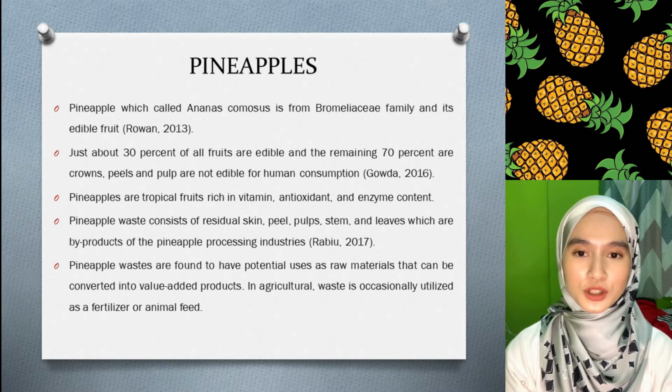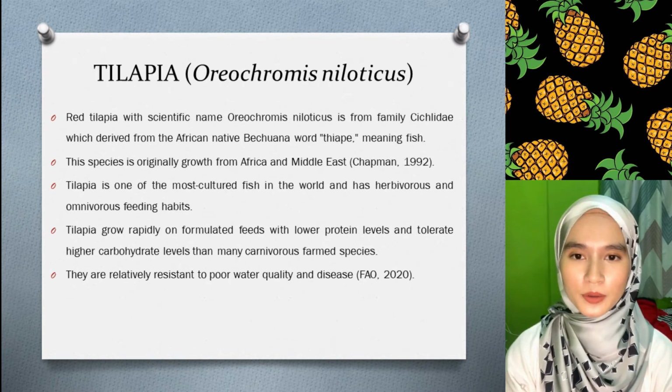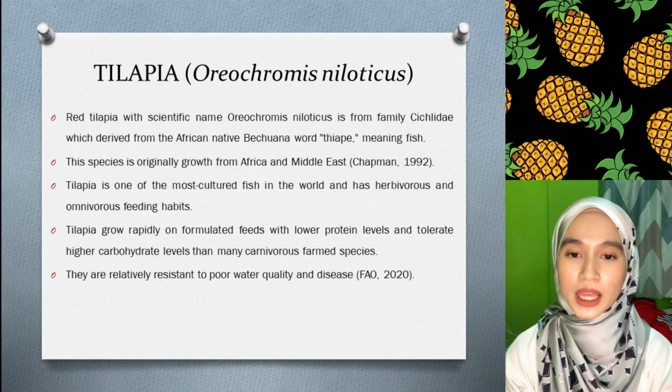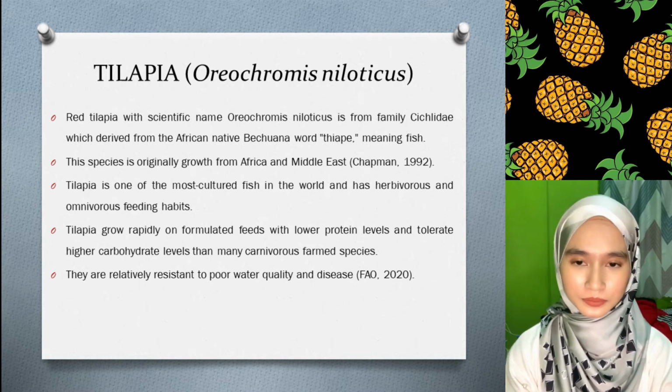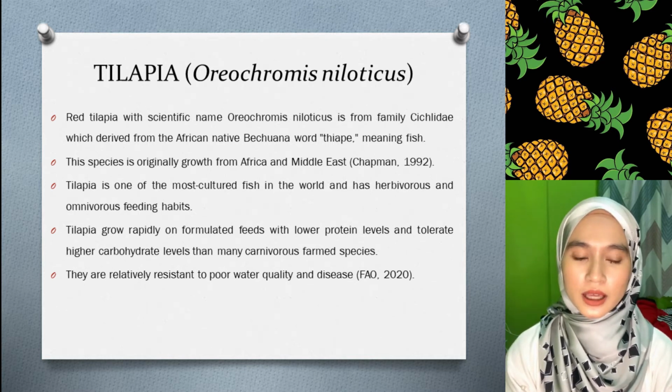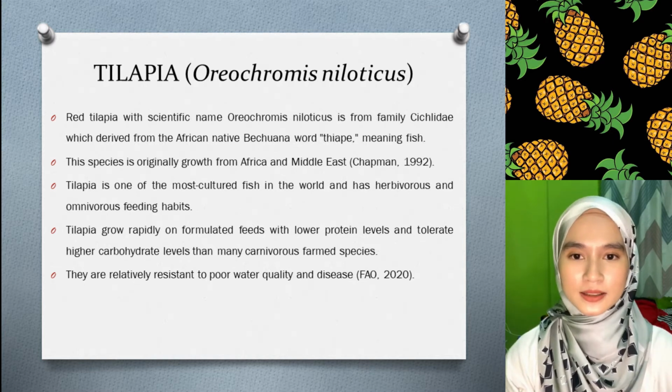Next, I would like to talk about tilapia. Red tilapia, with the scientific name Oreochromis niloticus, is from the family Cichlidae. This species originated from Africa and the Middle East. Tilapia is the most cultured fish, which has herbivorous and omnivorous feeding habits. They are fairly resistant to poor water quality and disease.